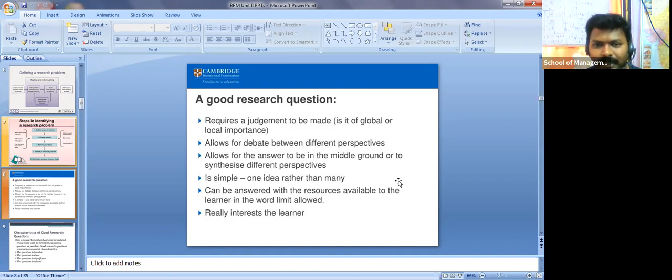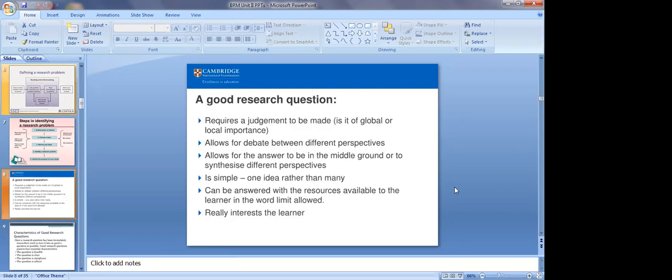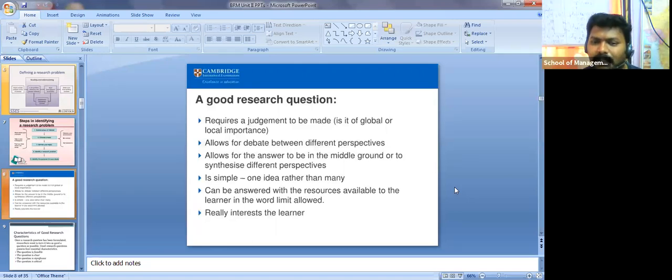Right. So a good research question is also, if you are in a position, then obviously you are going to read so many articles and resources which are available, and based on that you are in a position to give answers for such types of problems, and it really interests the learner. Now if you are talking about that, then everyone will ask.